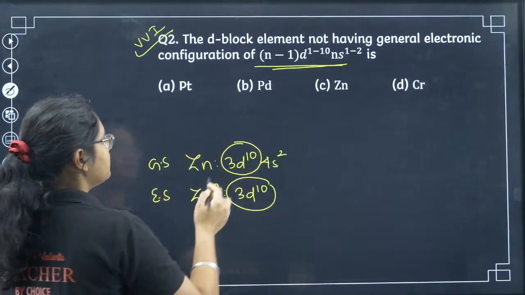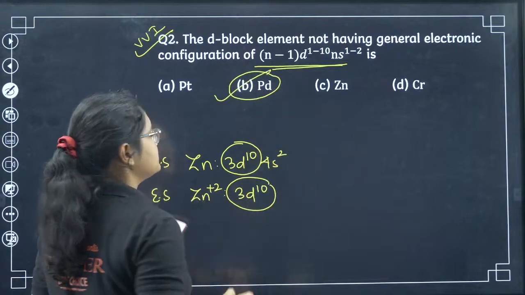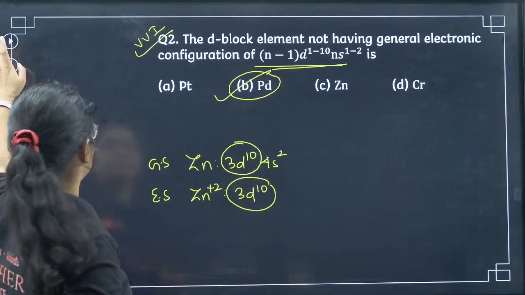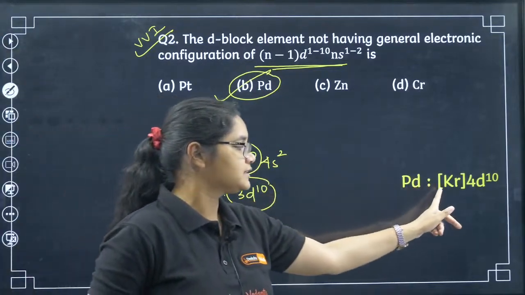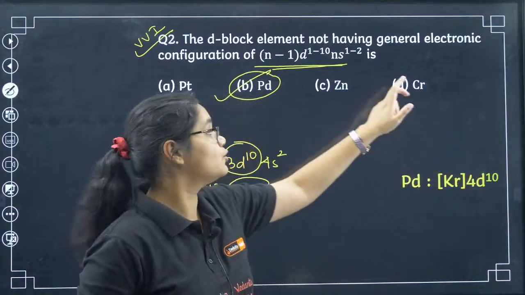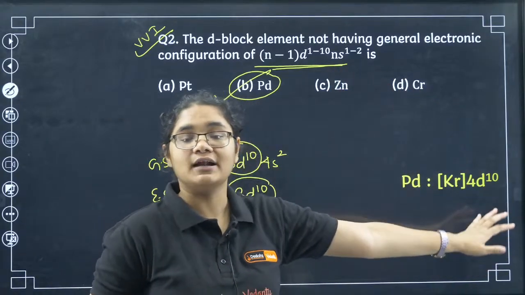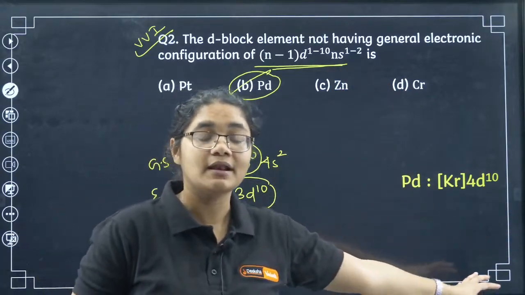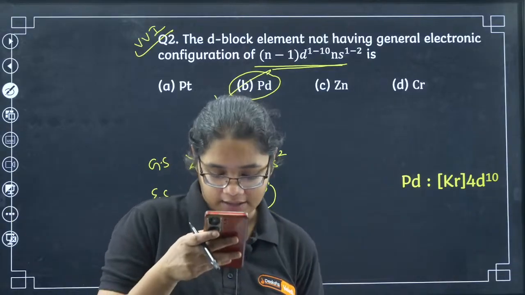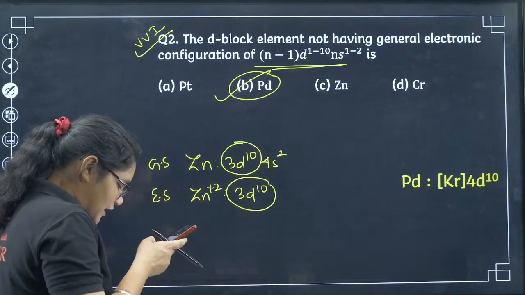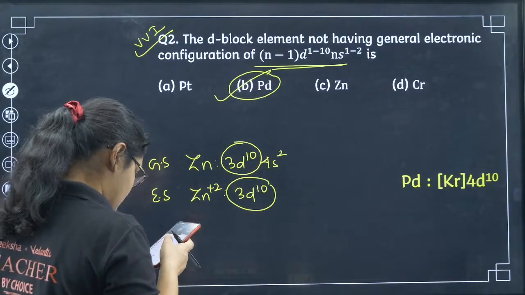Okay, question 2, everybody has given the wrong answer. The correct answer is option B. Palladium, if you see, its electronic configuration is Kr 4d10. There is no s orbital here, so that is why this is an exception. Please remember, it is given in the book also, so mark this one. Okay, 2 is B. I have only Mohammed who has given the correct answer here.